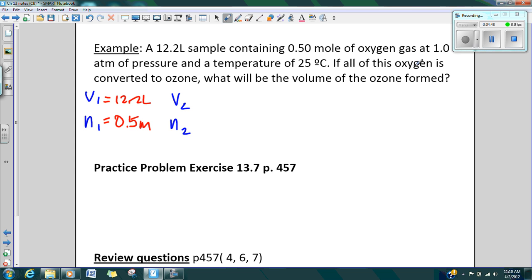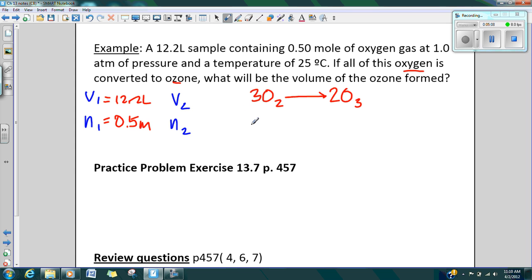Well, we do know that oxygen is being converted to ozone. So I should be able to write a balanced equation. So I have my oxygen, it's all being converted to ozone, which is O3. And I need to go back and balance this, so my common factor between 2 and 3 will be 6. So I have 2 moles of this to 3 moles of that.